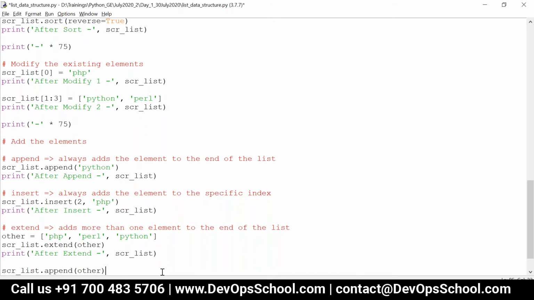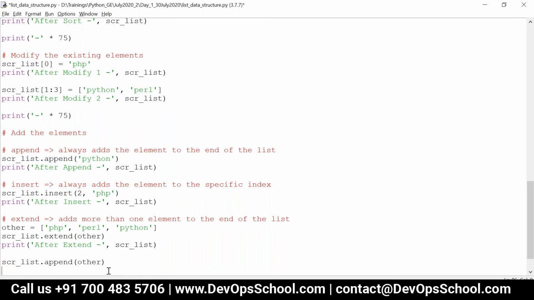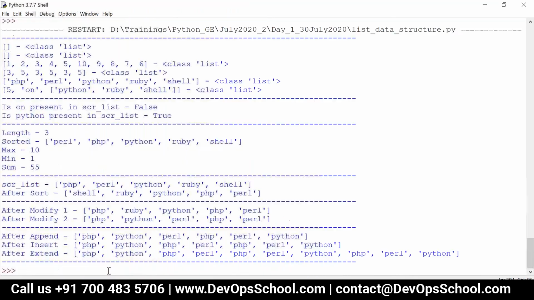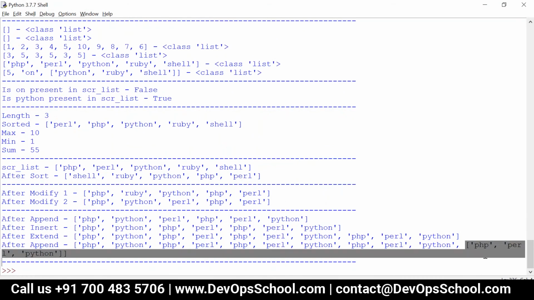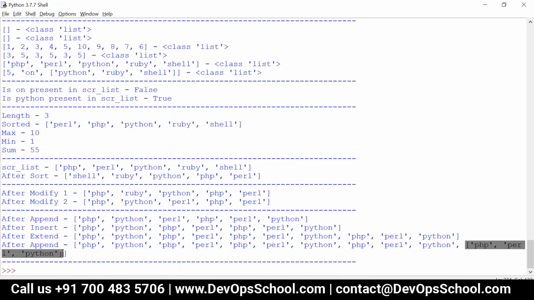So you can ask the difference between append and extend. Append is also adding the element to the end of the list. Extend is also adding the element to the end of the list. Then what is the difference between append and extend? So now what we can do is, let's say, print after append. Now what will happen? The entire list will be added as a single element. See here, the entire list has been added as a single element.